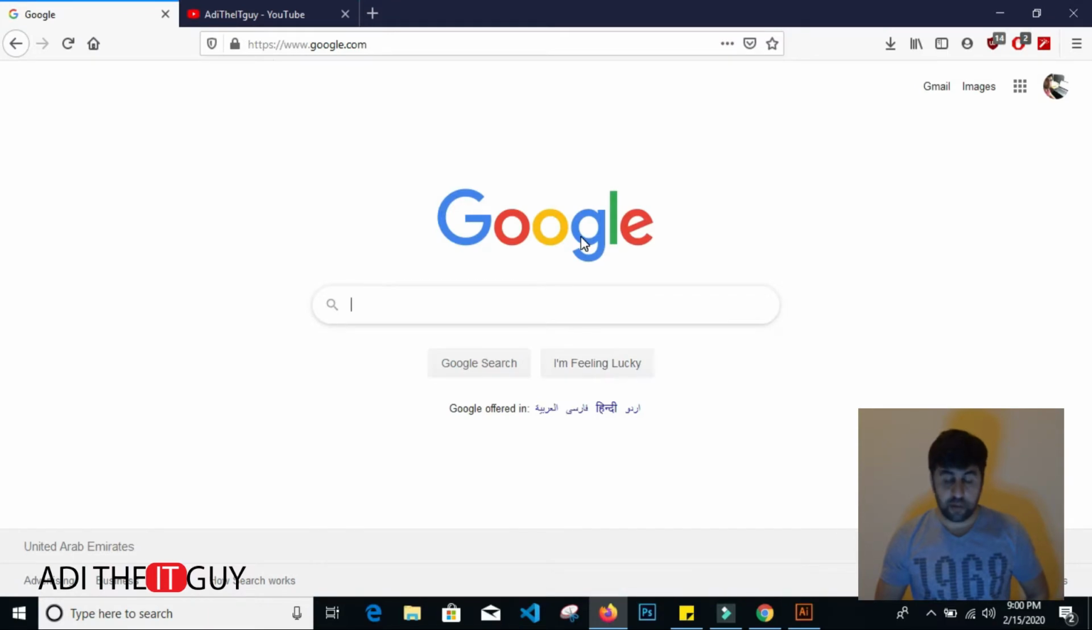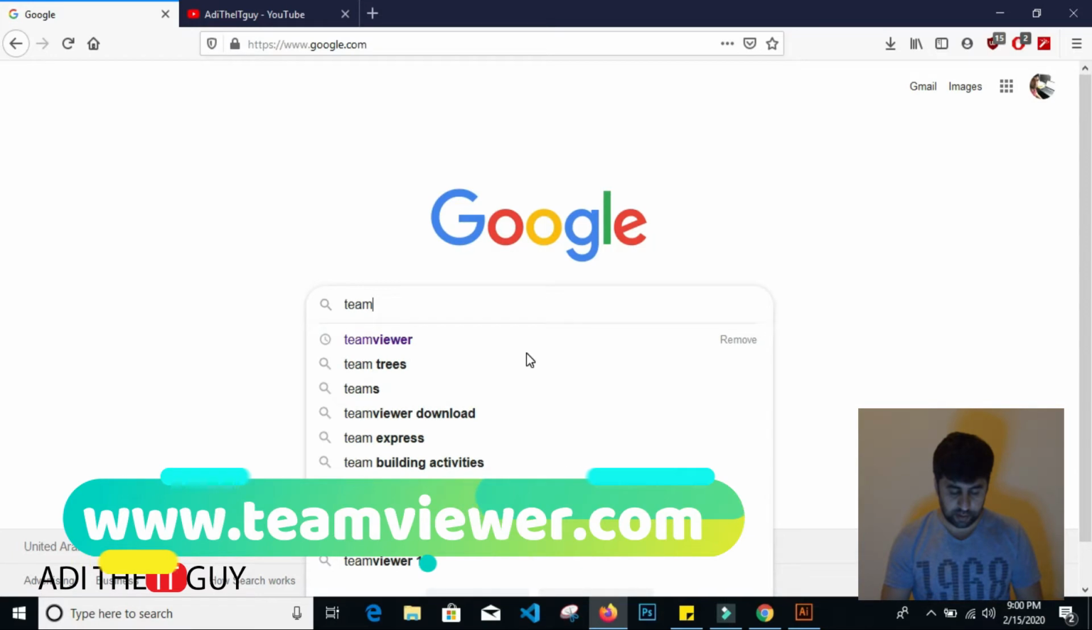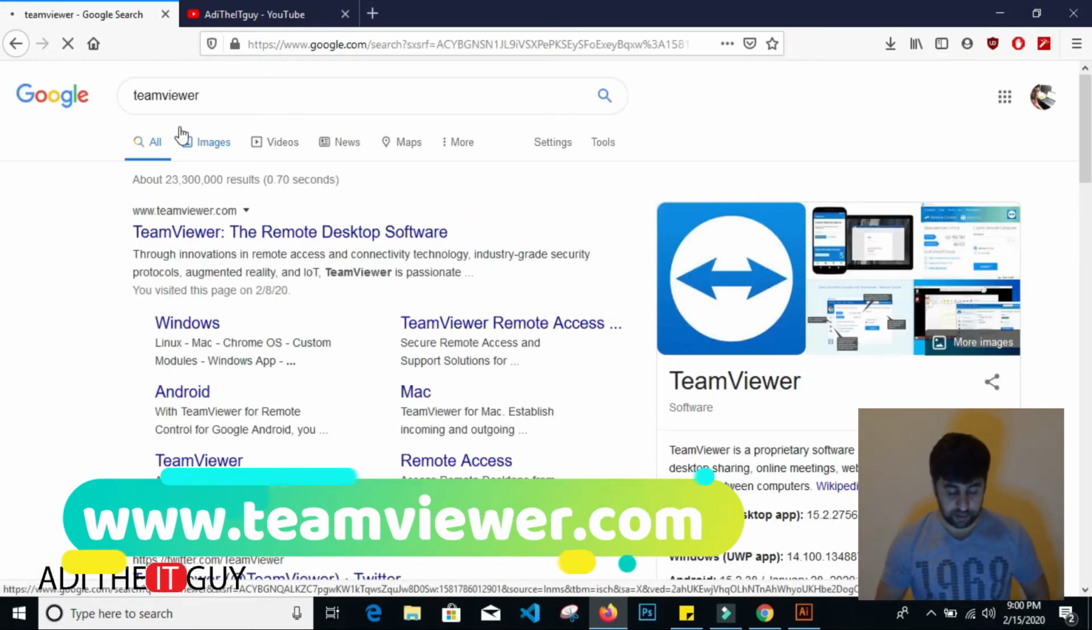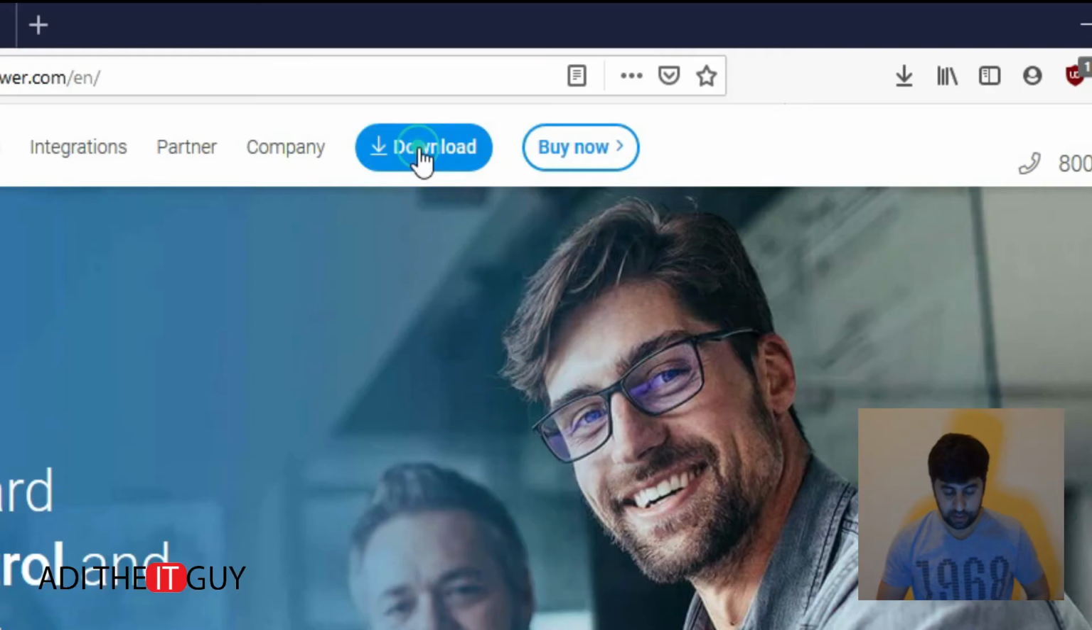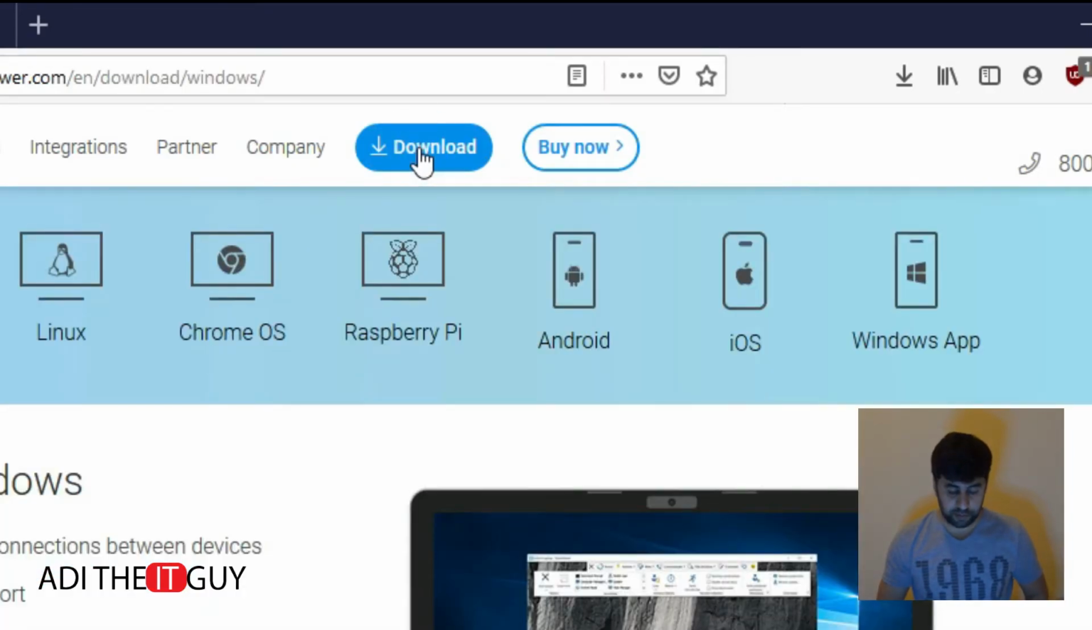Go to google.com or teamviewer.com. Let's say TeamViewer. As you can see, teamviewer.com. Click on teamviewer.com, then click on the download button.